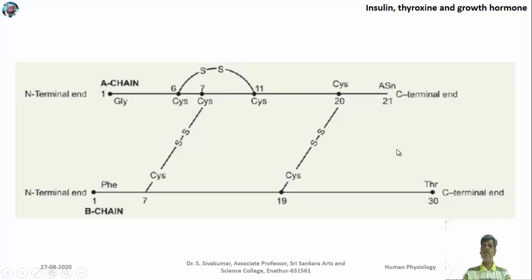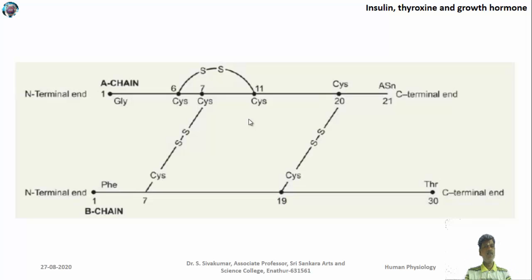If you break these disulfide bonds, the insulin becomes inactive. So the active form of insulin requires these two disulfide bonds, as well as the intrachain disulfide bond, for the biological function of the insulin molecule. Insulin is actually produced as a single polypeptide chain in the form of pre-proinsulin, but after post-translational modification it becomes two polypeptide chains.